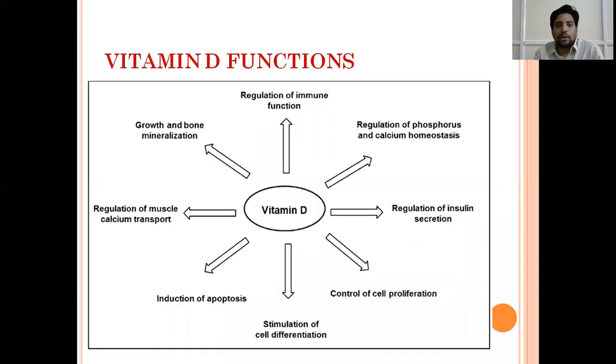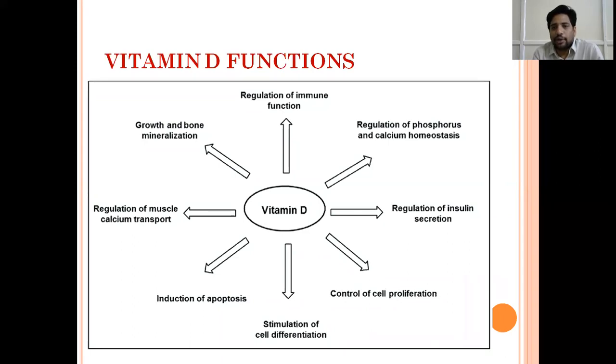Generally, vitamin D functions, as I told you, mostly the main thing is growth and bone mineralization. Vitamin D has got immune function also. Now it is implicated in a lot of things: in autoimmune diseases, in infections like tuberculosis, even COVID.